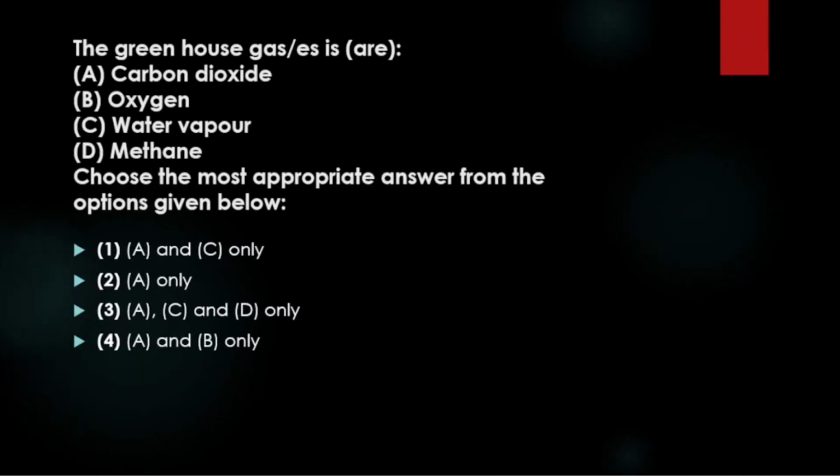The question is: the greenhouse gases are. This is a simple question and clearly mentioned in NCERT, so you can answer this also. Now I will show the answer.